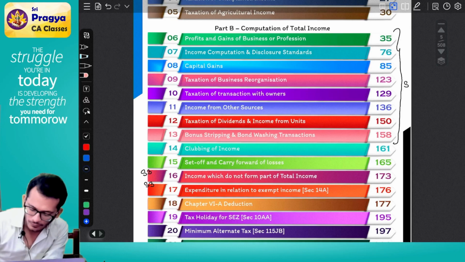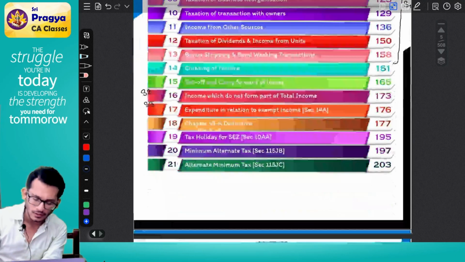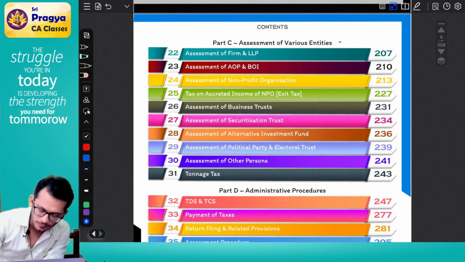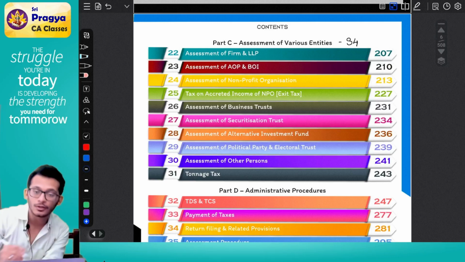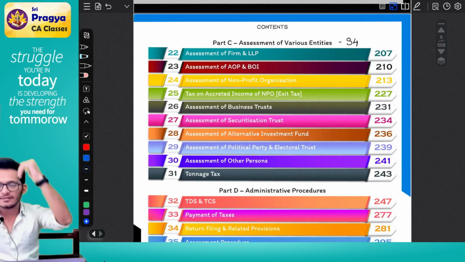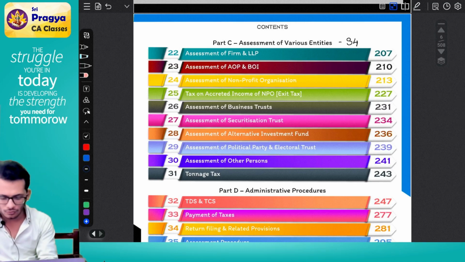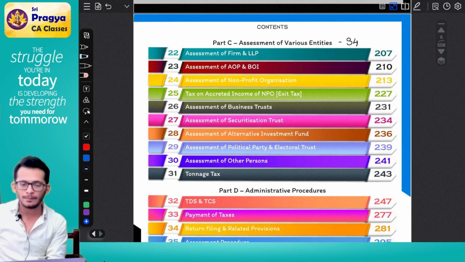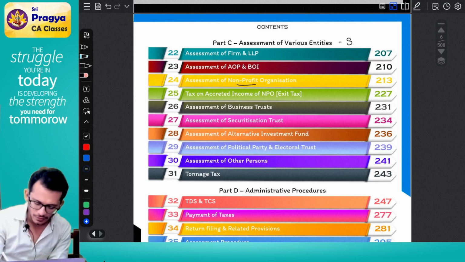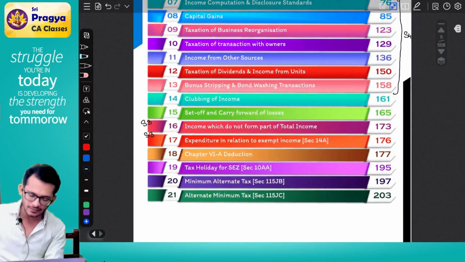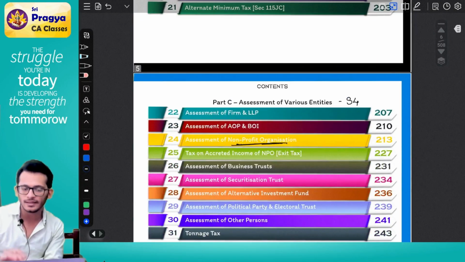Step number 4. Your whole part C is step number 4. While we are classifying into 5 heads, you will have other items from here also. The whole step number 4 is here. Yes, the NPOs and all which I told you, non-profit organization reliefs. So everything is here. So it's the items above plus step 4 below.